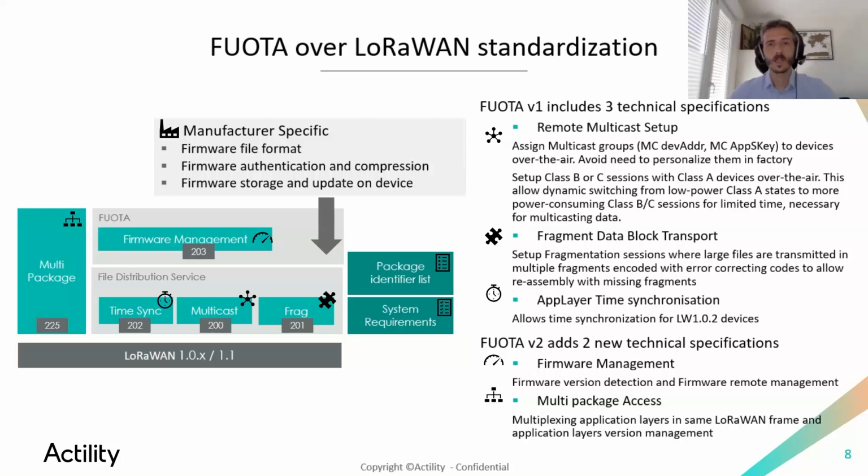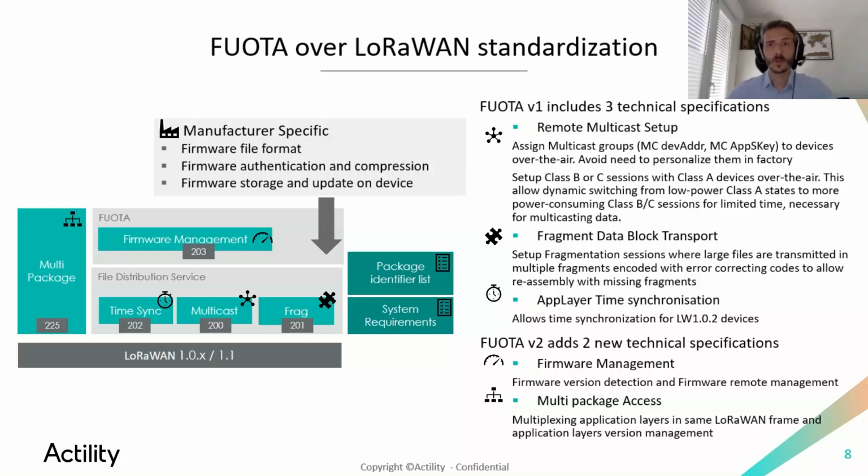The first application is remote multicast setup. Its role is to assign a temporary multicast identity for devices, so they will have a multicast dev address and multicast session keys. And its role is also to define, to configure the multicast session. So when devices will have to enter this multicast session, if it's a class B or a class C, and which data rate and frequency to use.